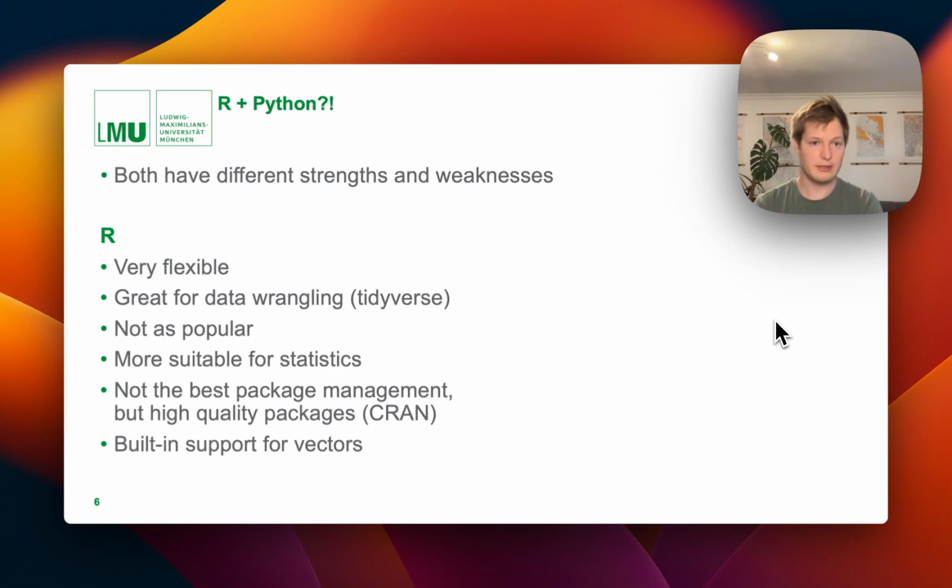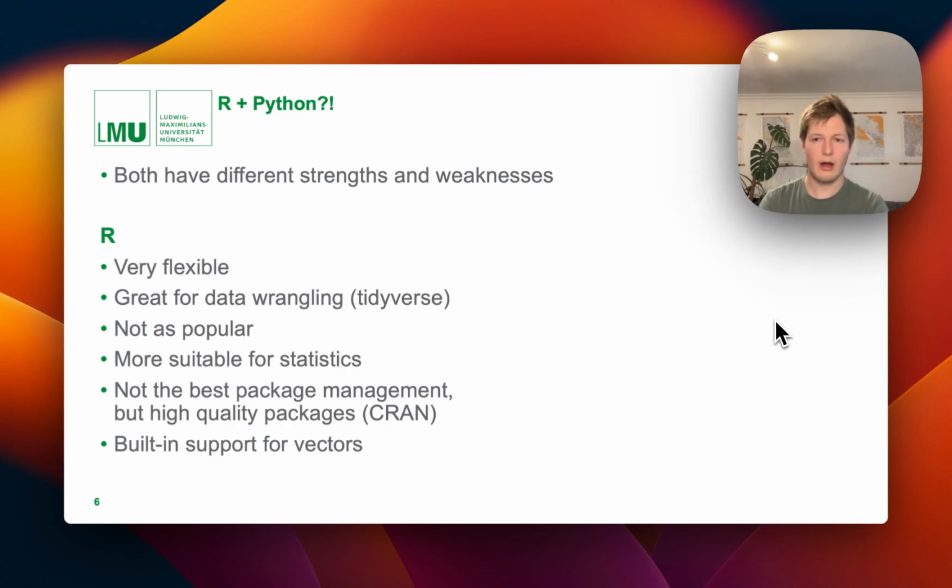It is not as popular as Python, so that's one of the weaknesses. I do believe it's much more suitable for statistics, and it also has many more packages and libraries to do statistics with. Quite often when you want to do something more specific, for example Bayesian statistics, you will find that either R has more libraries, or some things are only supported in R, which is more present in the statistics community. So sometimes if you want to do certain tests, you will have to use R. There may not be a Python equivalent.